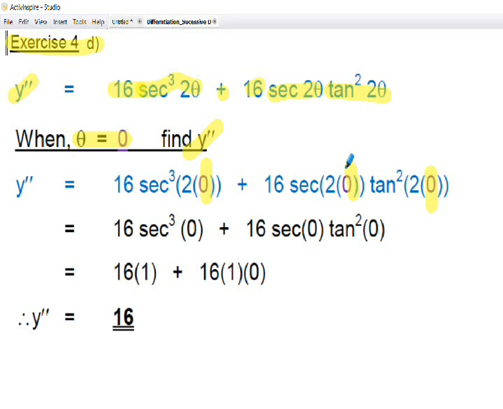I'll leave you to do the number crunching on this, but basically what you will find is the sec cubed of 0 will go to 1, and the tan squared of 0 will go to 0. So the second term will disappear because you're multiplying the whole thing by 0, and the first term will become 16 times 1, giving us the answer of 16.